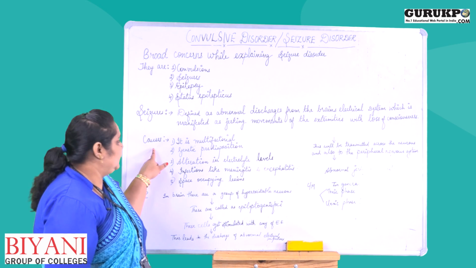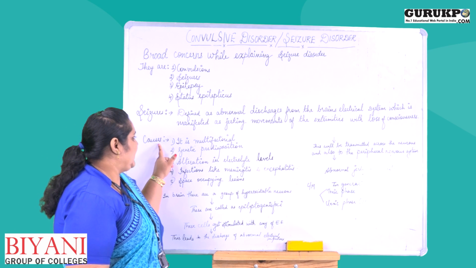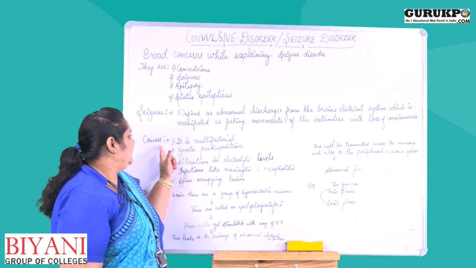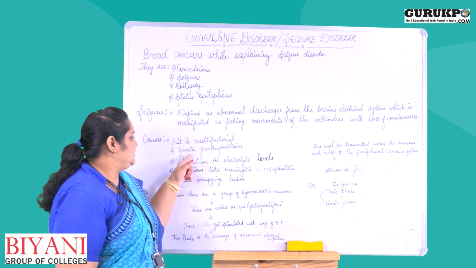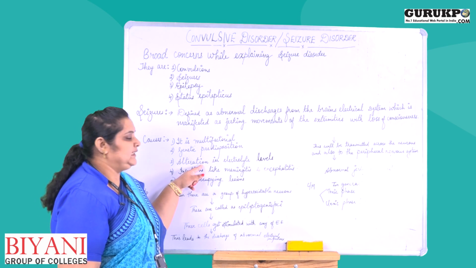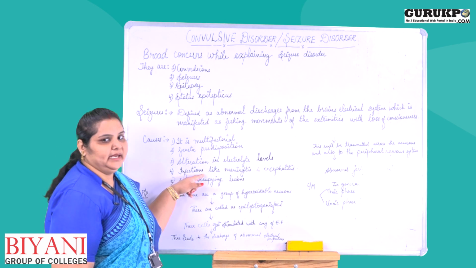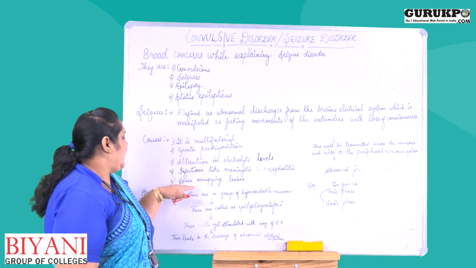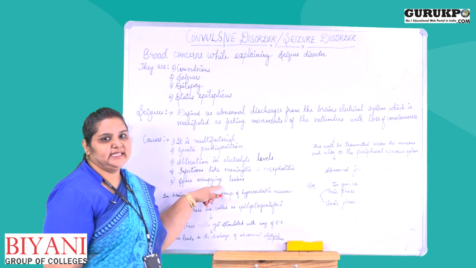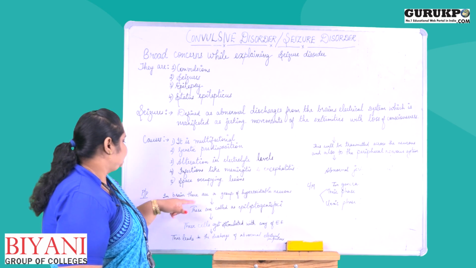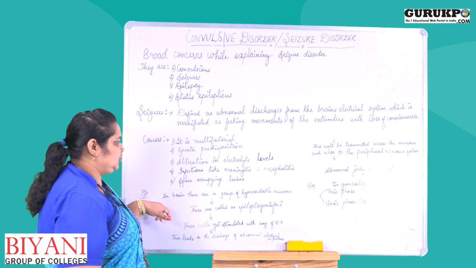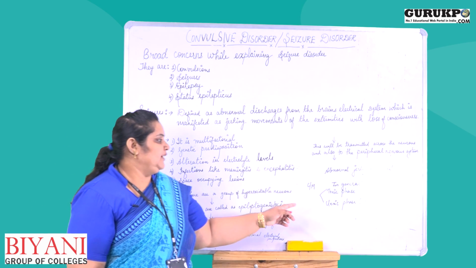Next, the causes, which are multifactorial: genetic predisposition, alteration in electrolyte levels, infections like meningitis and encephalitis, and space occupying lesions such as tumors. Then we saw the pathophysiology and clinical manifestations.